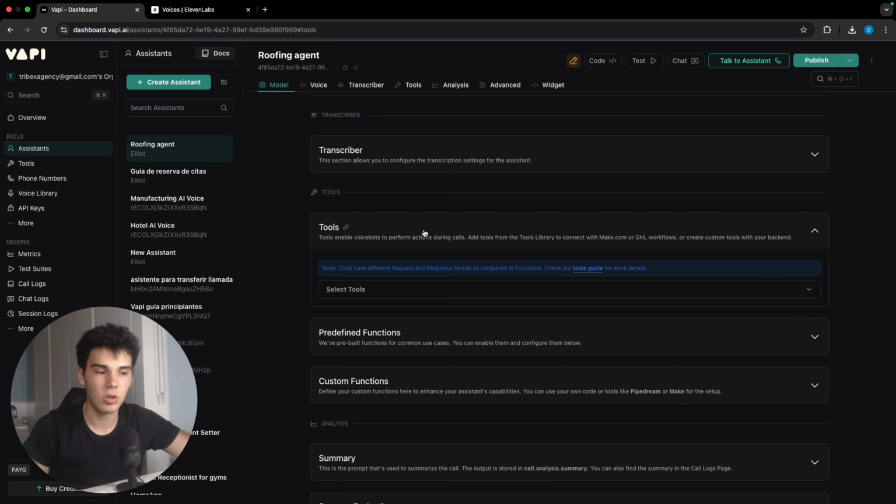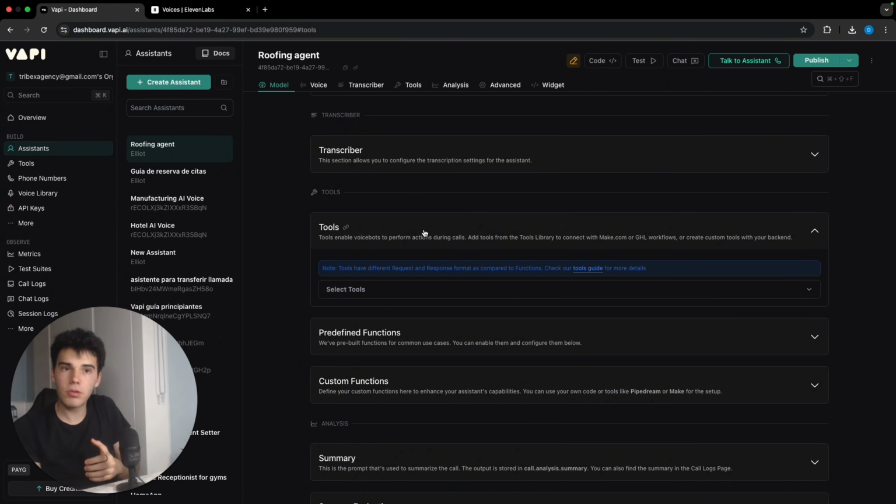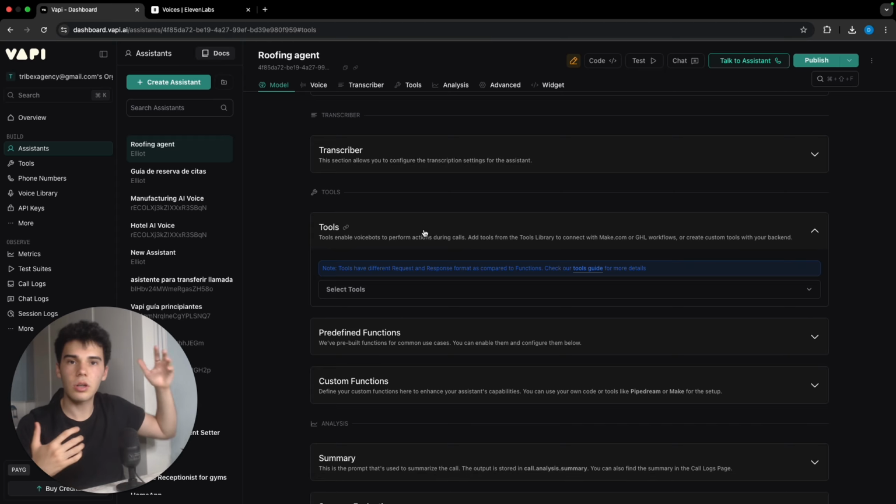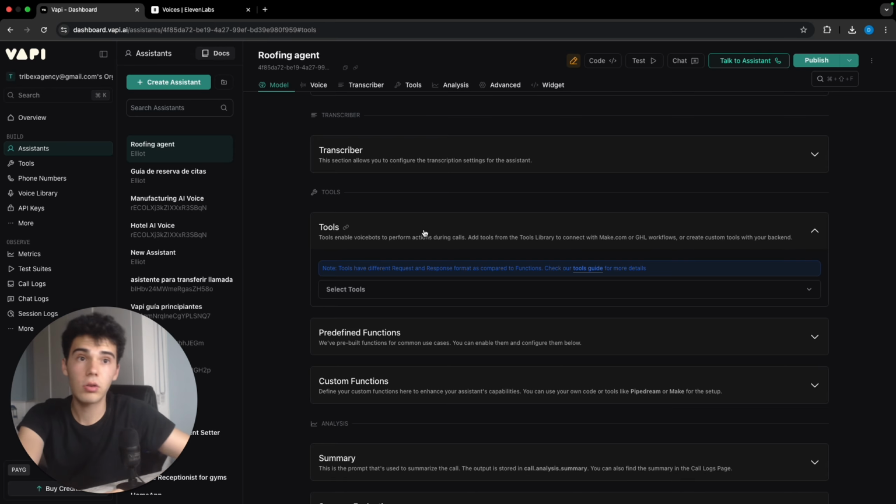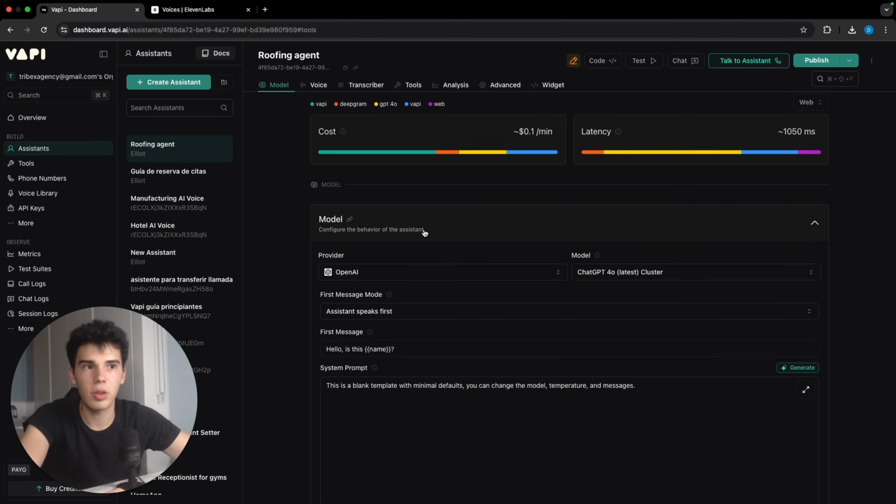So with this said, we're gonna leave the transcriber of Deepgram, and here we'll be using tools later because we want to actually create a new one there so that we can send the data to n8n, where we can book the appointments, check availability, and everything depending on the day and time the user gave us to do a visit inside their house. So yeah, I'm gonna right now write the prompt, and let's continue with the guide.